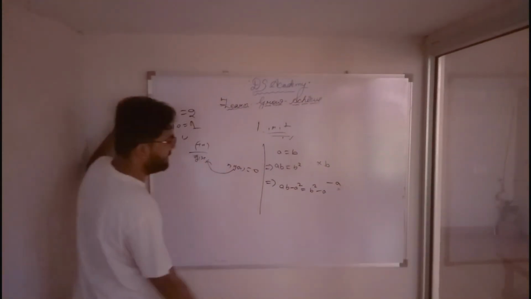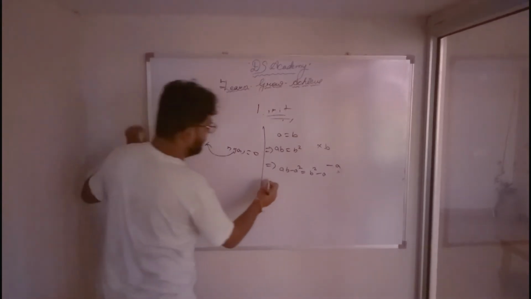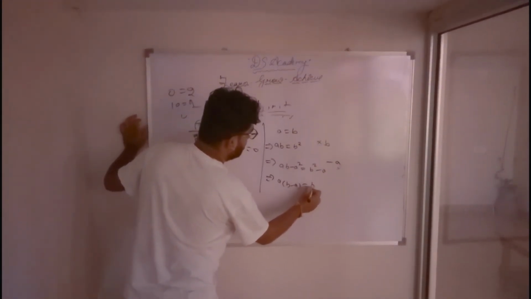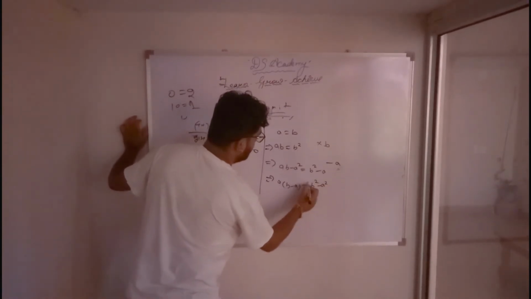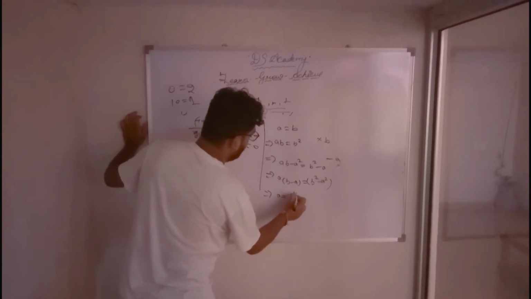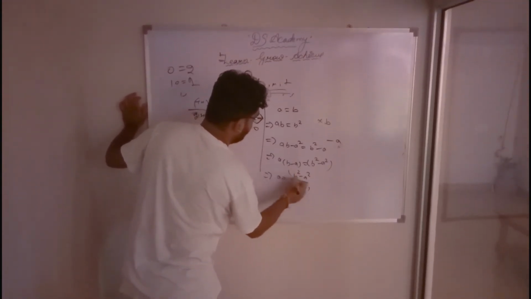Second step, minus a. Now I can write b square minus a square, and a is equal to b square minus a square upon b minus a.